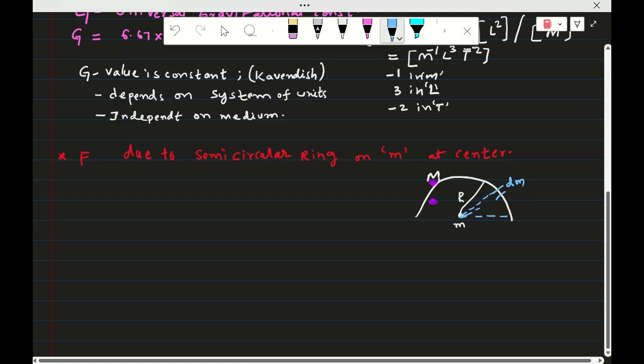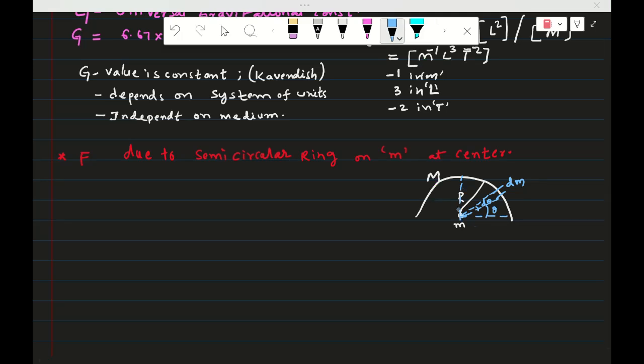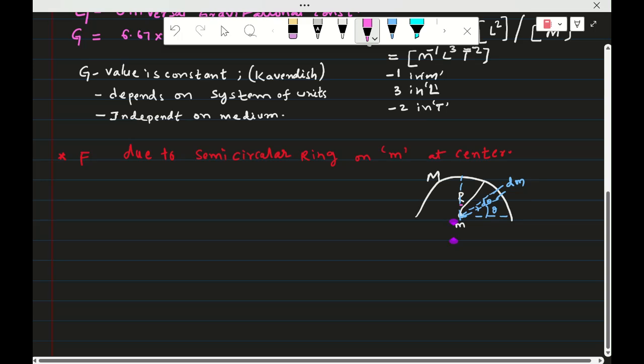So this dm element is making d theta, and this is theta. If you take theta here, then the limits of theta are minus pi by 2 to pi by 2. If you take the theta here, that is 0 to pi. So this is a major thing to remember. And now, as per our discussion, this is the mass dm and mass m.